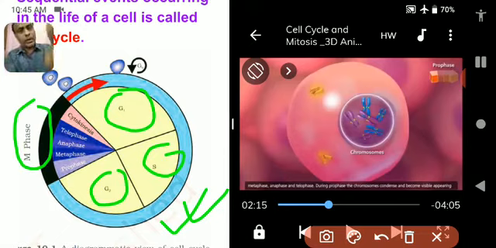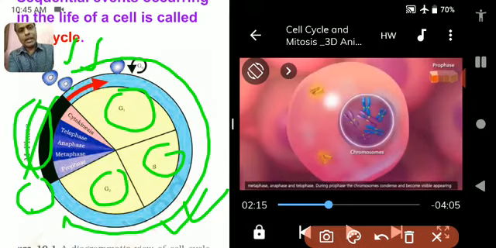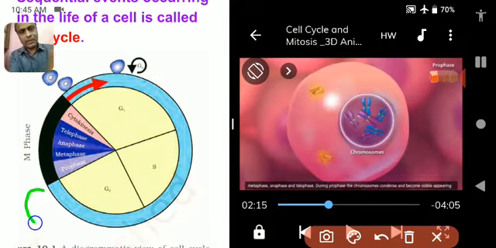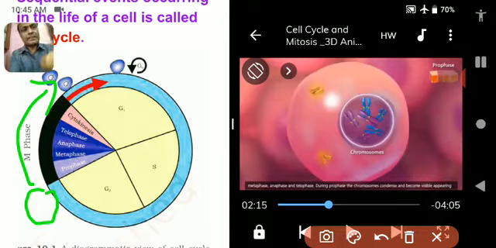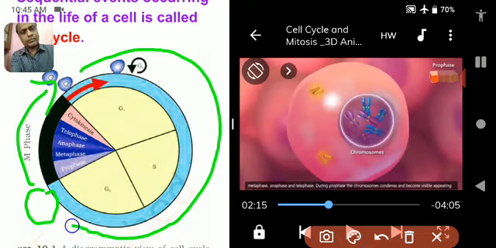In this phase, when a mother cell gets divided into 2 daughter cells, each daughter cell starts developing and growing, and again converts into a mother cell. Once again, I am repeating. During the course of the cell cycle, a mother cell undergoes meiotic division or mitotic division, and by this they give 2 or 4 daughter cells, and each daughter cell again starts growing and converts into a mother cell for further division.